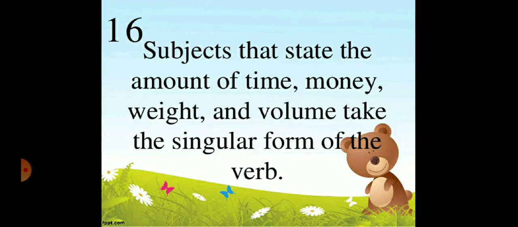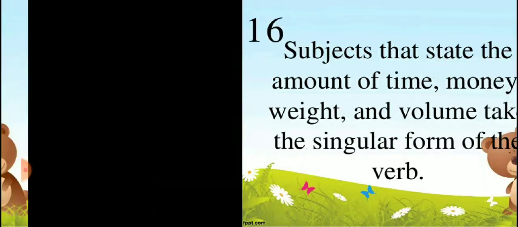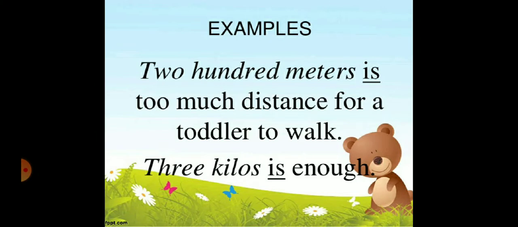Now come to the next rule, that is 16th. Subjects that state the amount of time, money, weight and volume take the singular form of the verb. For example, 200 meters is too much distance for a toddler to walk. 3 kilos is enough. My dear students, I just want to tell you, if that is measurement, money and distance, weight, it will always take singular verb.